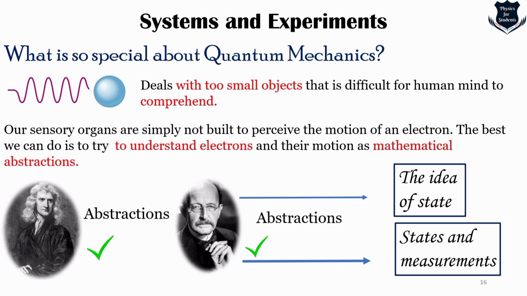In the classical world, the relationship between the state of a system and the result of a measurement on that system is very straightforward. In fact, we can call it trivial: the labels that describe a state, for example the position and momentum of a particle, are the same labels that characterize measurements of that state. So abstractions are there both in the classical and the quantum world, but there is a difference in terms of the idea of state and the relation between states and measurements.